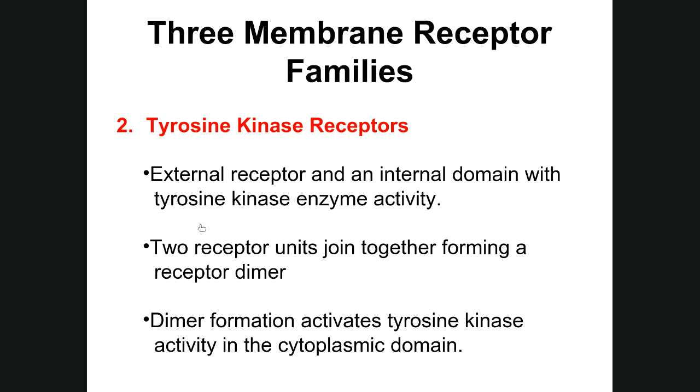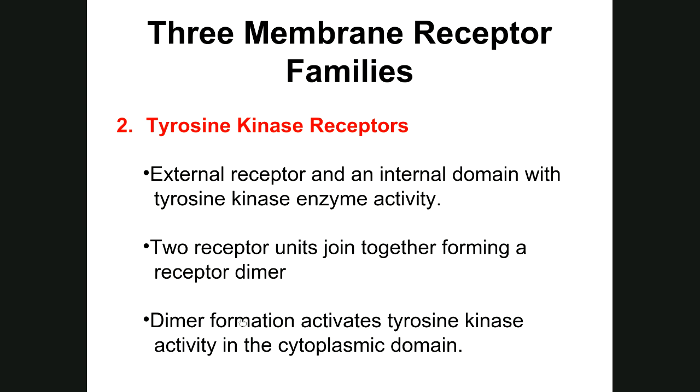So this is a pretty cool looking receptor here. There are two parts to it. There are two receptor units that join together, forming a dimer, a receptor dimer, two pieces, two units. When they come together, the messenger molecule is going to bind to the receptor sites.